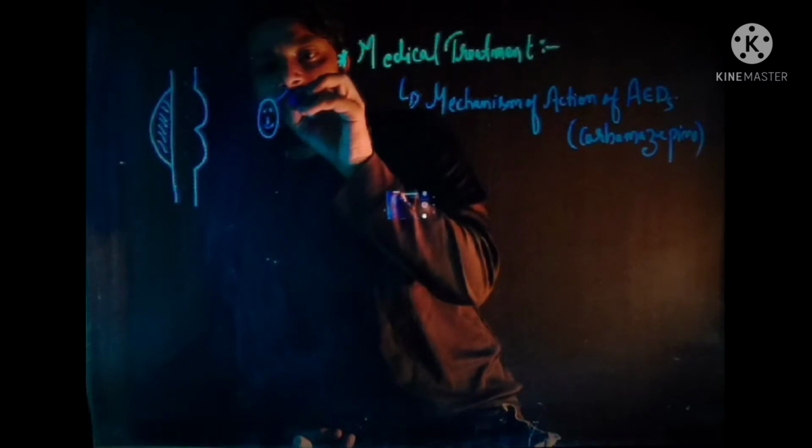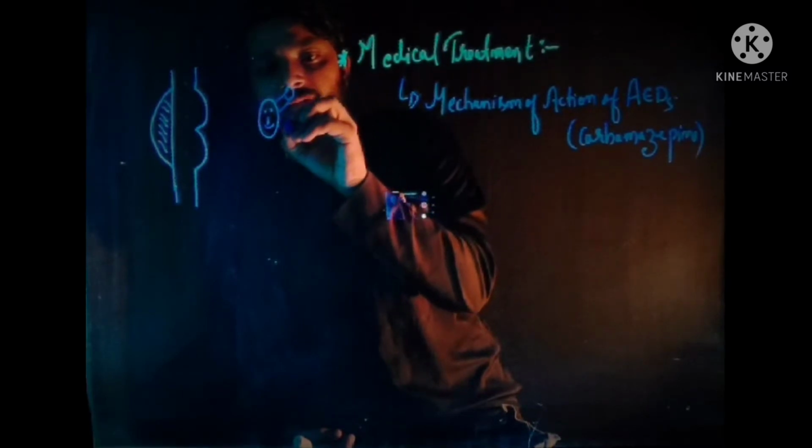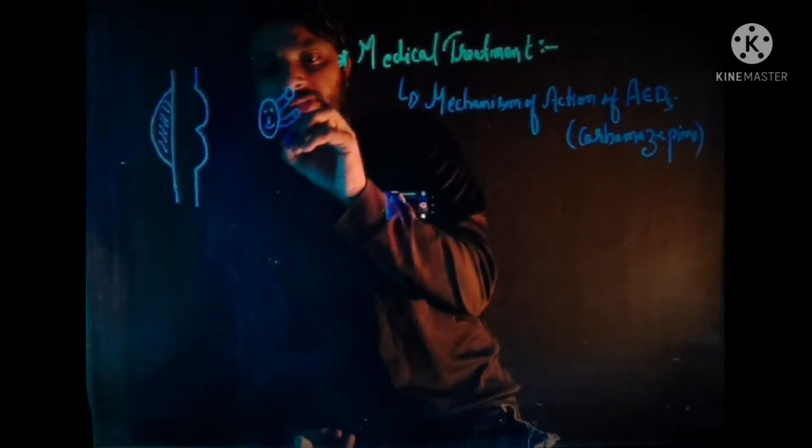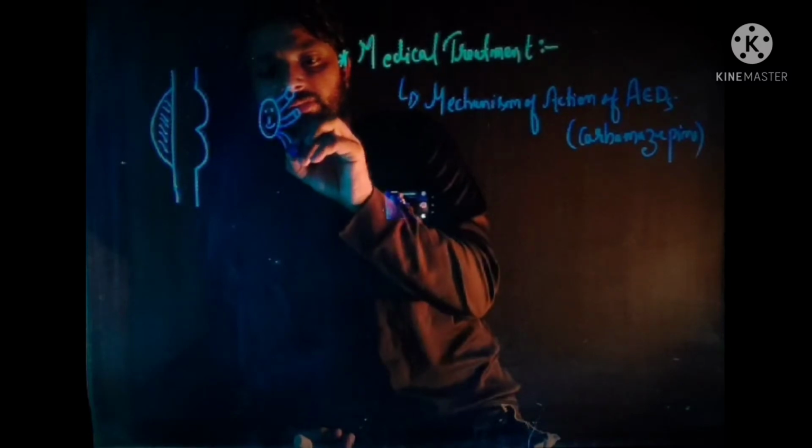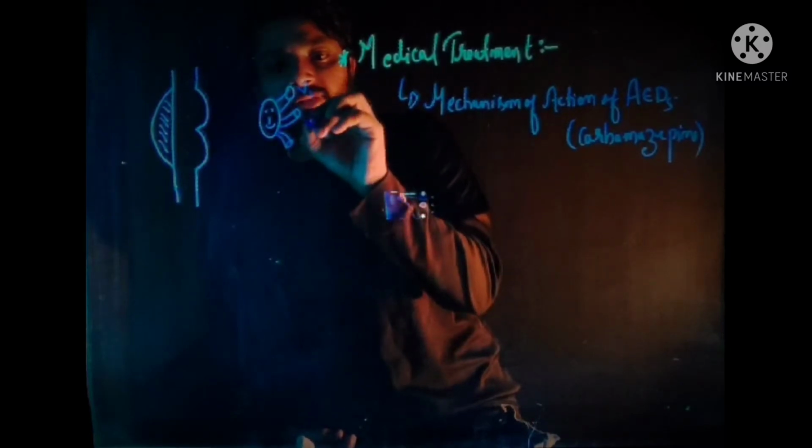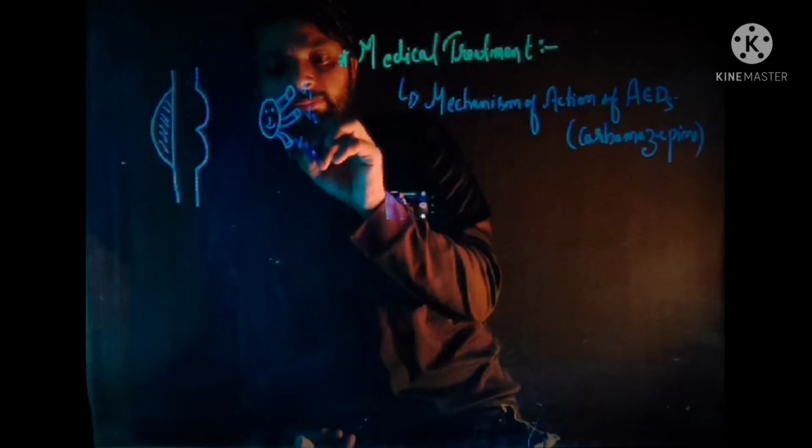Three branches emerge from the trigeminal ganglion. The first is V1, the second is V2, and the third is V3.